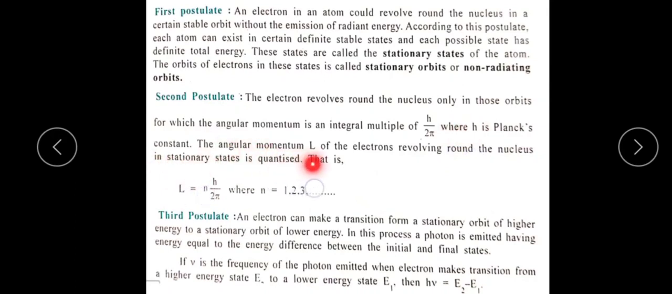Then the angular momentum L of the revolving electron around the nucleus in a stationary state is quantized. That is, angular momentum L is equal to an integral multiple of h by 2 pi. This is quantized. This is the second postulate.